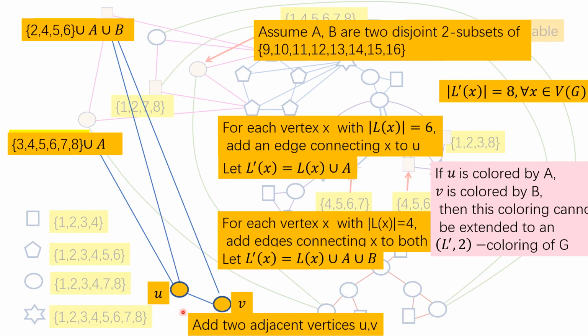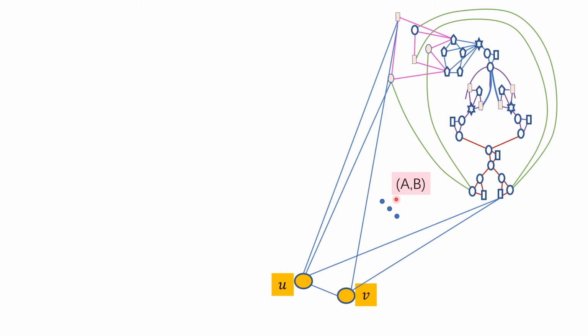They have been used by U and V. So this adjacent, you cannot use A, cannot use B. You have to use the old list assignment, but that we know already is not colorable. So this is true.